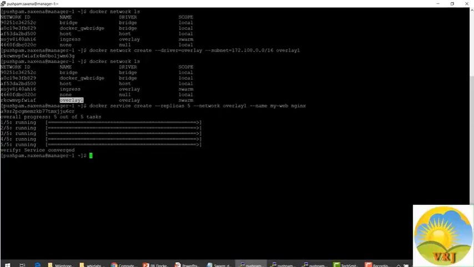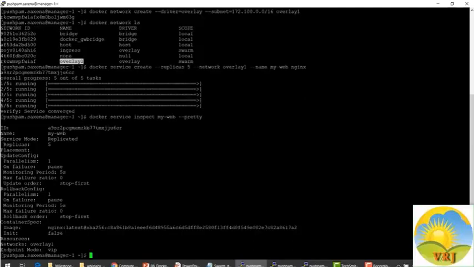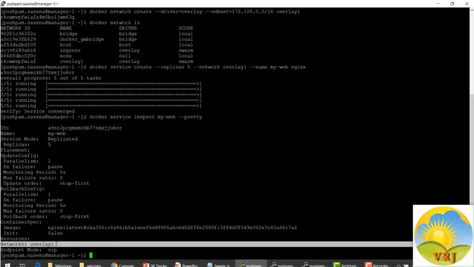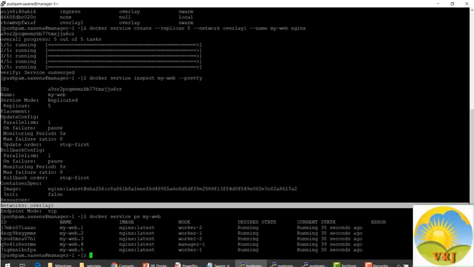Let's inspect the service. So now here we can see the network that has been created, overlay1. We will also do a docker service ps on myweb to see where the instances are running. And you can see that the instances are distributed on all the three nodes.